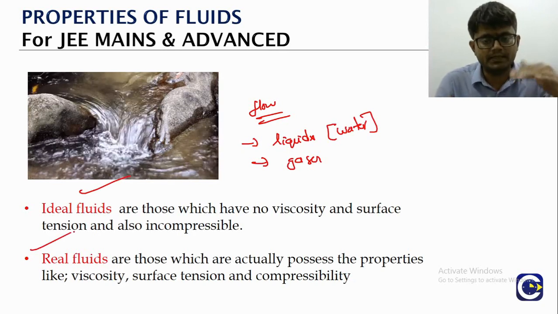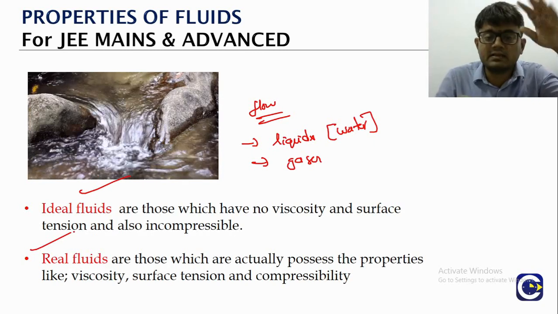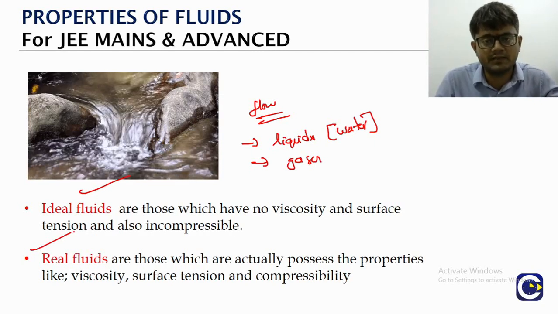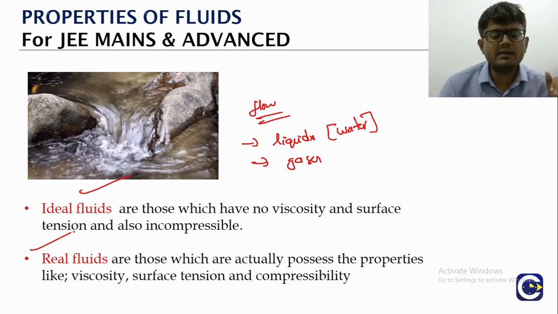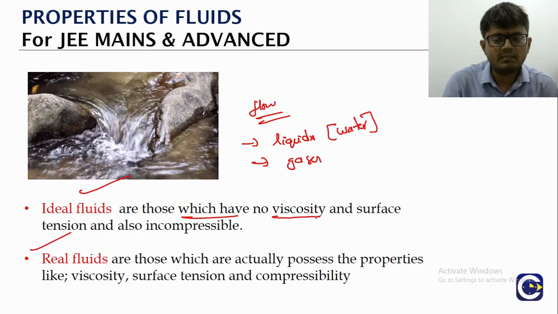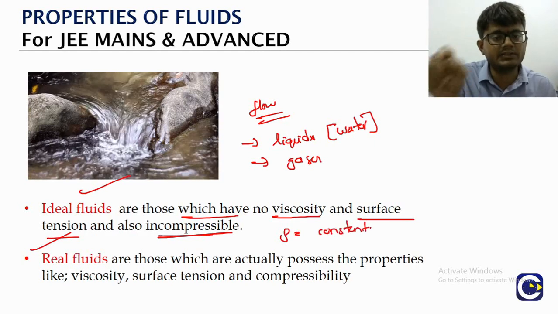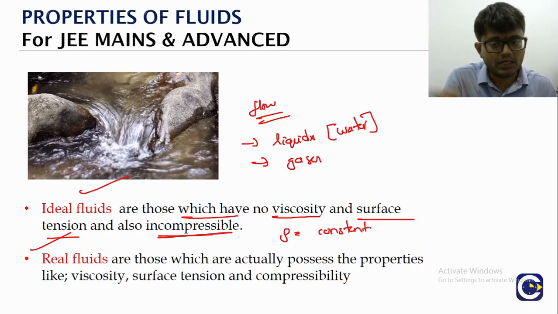This is just like the way we classify gases into real gas and ideal gas, right? But that classification is based upon a different set of properties. So here when we say an ideal fluid, the ideal fluid will not have any viscosity. So what is viscosity? We will see. It will of course have no surface tension, and also it will be incompressible. Incompressible means what? Density will be constant. If you represent the density of the fluid with a symbol rho, density will be constant. That is what is incompressible.